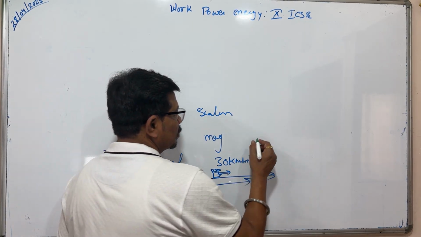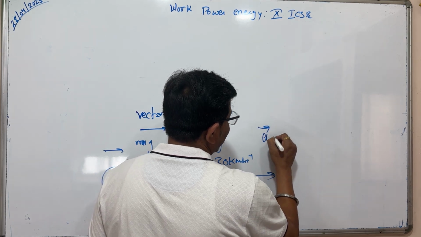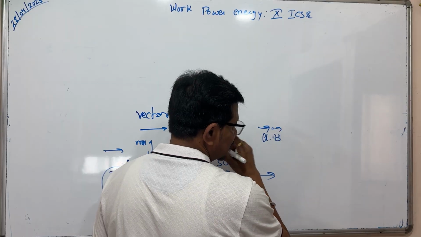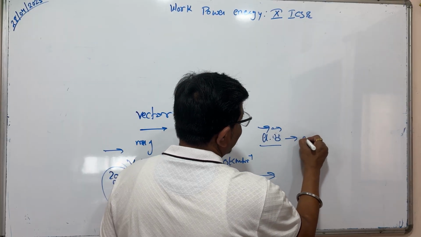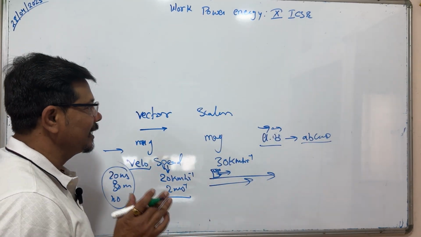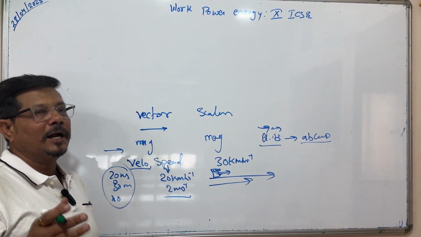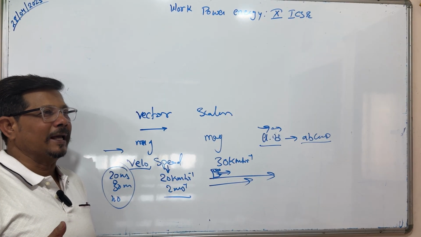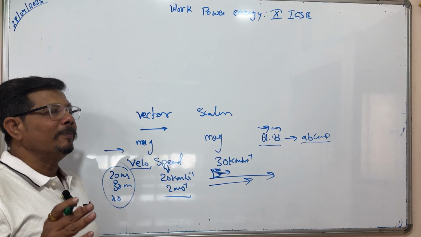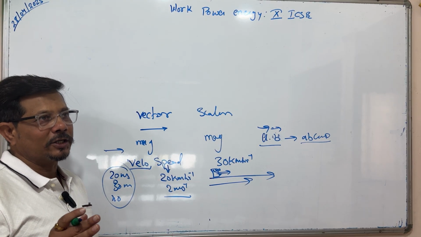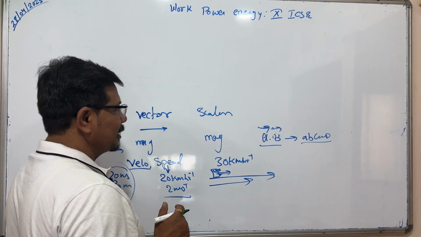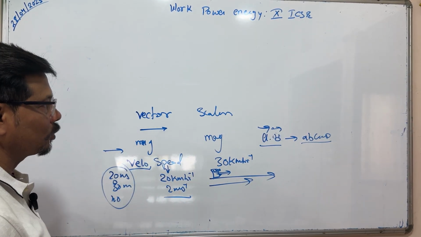Scalar product means you have to multiply both vectors. If you have two vectors A and B, multiply them and you will get A B cos theta. This is the scalar product. In this, direction is constant, direction is fixed, so you can see only magnitude. If in any vector only magnitude is considered and no direction is there, that is called the scalar product or dot product, as in a straight line.